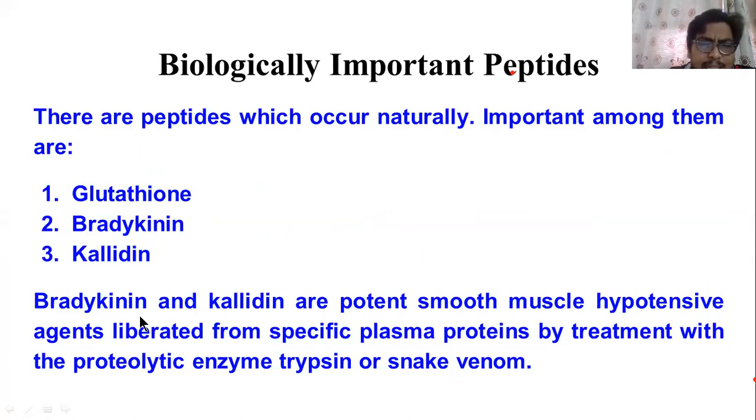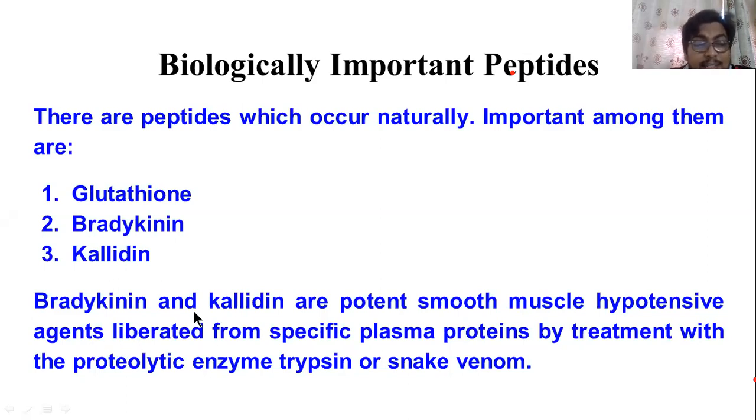Now, bradykinin and kallidin are potent smooth muscle hypotensive agents. So, when our smooth muscle undergoes any kind of muscular tension, peptides like bradykinin and kallidin help to relieve that tension so that the muscle which was hypertensive will become normal.